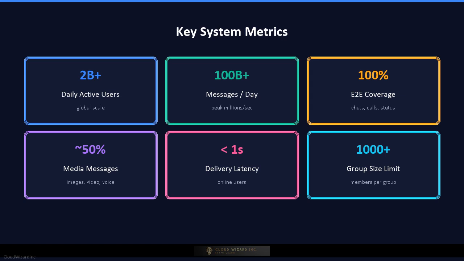Messages per second peak throughput, which is in the millions. End-to-end encrypted message percentage, ideally 100% for one-to-one chats. Media messages as a percentage of total messages, which is typically a large fraction. Median message delivery latency, measured in milliseconds for online users and seconds for offline delivery.